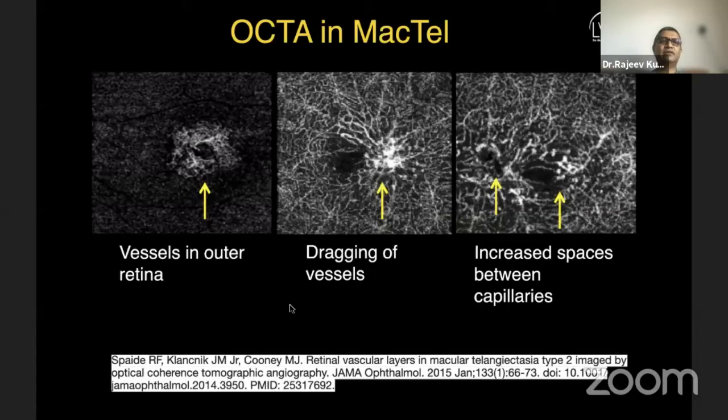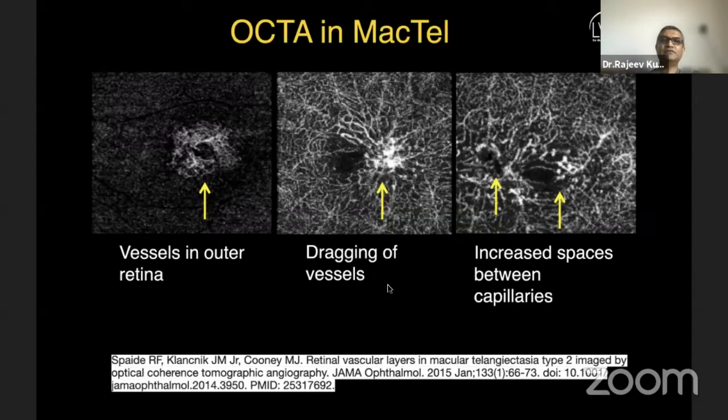There are changes at every level, the superficial, intermediate, and deeper levels, and even in cases where there is neovascularization, it happens inside the retina. These are the things which we notice. If you see here in OCT, in the early stages there will be bulbs at the end, and sometimes there is a dragging of the vessels like this, and then a complete change of architecture. And you do see a vascular flow in the outer retinal vessels.